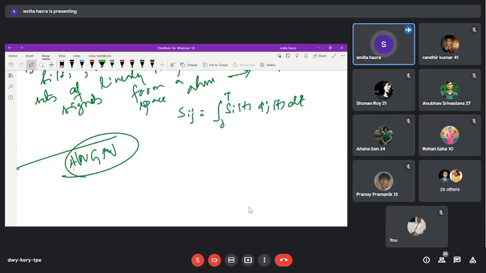Some problems are already given in the book of Simon Haykin. If you go to the exercise part, you will see that some sets of signals are given in the graphical domain, and you are asked to find the orthonormal basis functions. If you practice that problem, you can get the answer to your question, whether it will be just a single dimension or the maximum dimension. It will be the maximum dimension. Am I able to clear your doubts or not?